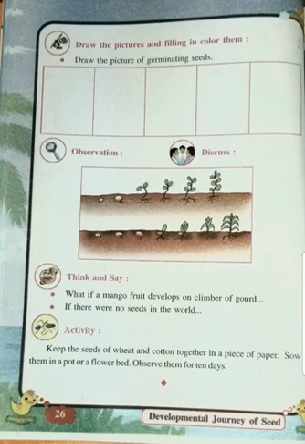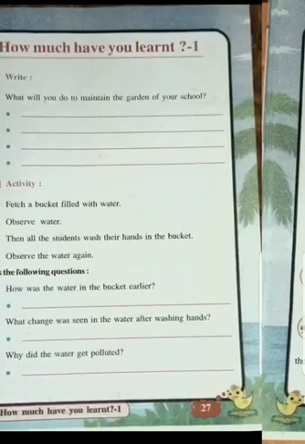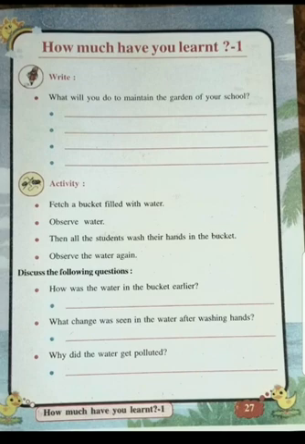So these terms are new for you. You have to remember the journey of seed is called germination process. The types of seed, that is cereal, pulses, oil seed, and also their classification as monocot and dicot. And I have given you this activity of growing one small plant using the soil, water, and one box, and putting one seed into it, and you will have to observe how this seed grows. So I hope you have understood the lesson. Soon I will be sending you the notes of this, but in the textbook you have learned how much. Just this is extra activity. It is not related to any exam.